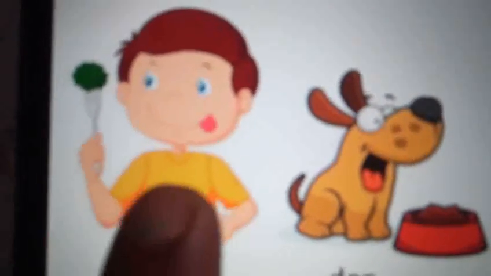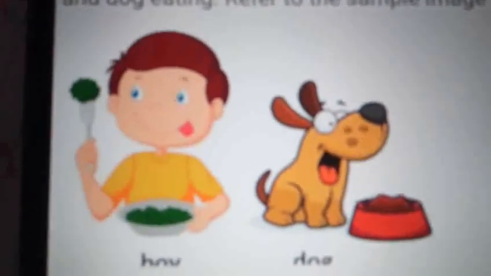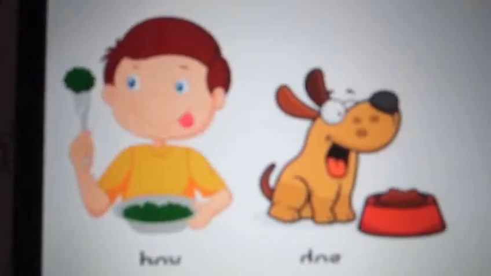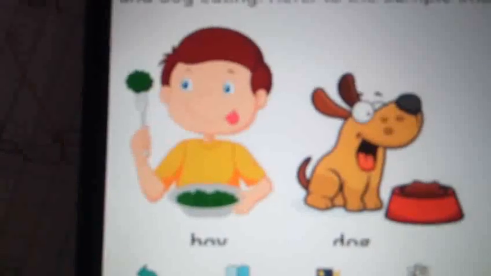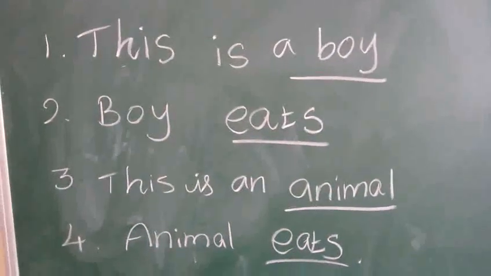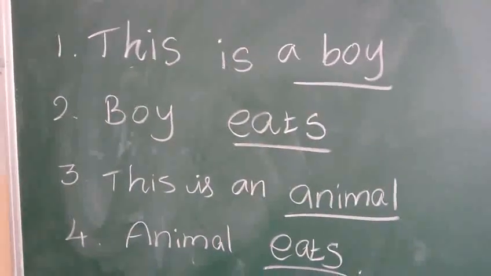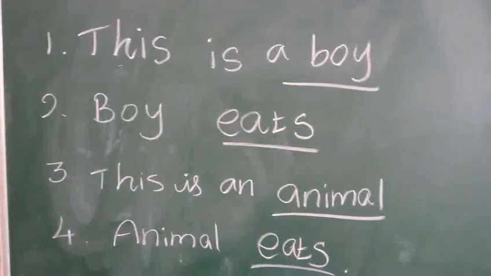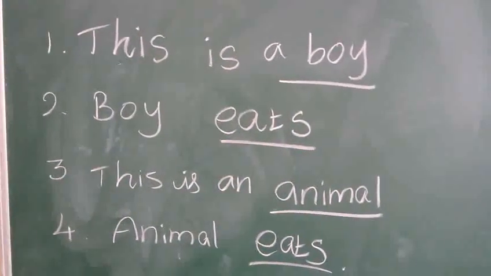Once again I will talk about my drawing. This is a boy. Boy eats. This is an animal. Animal eats. So this is about my drawing. So you will write that in your notebook from those sentences. Okay? I will show you once again. You will see that this is a boy. Boy eats. This is an animal. Animal eats. In this slide you have to write in your notebook, my dear children.